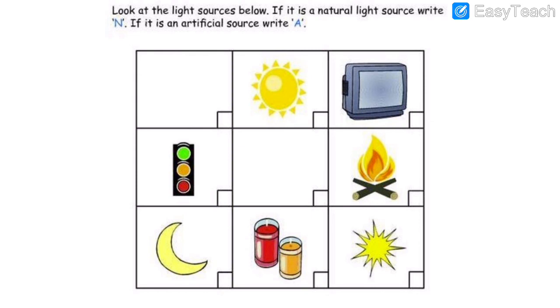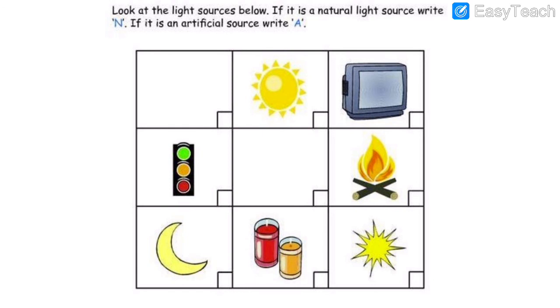The next activity that we have, look at the light sources given below. If it is natural source, write N. If it is an artificial source, write A. So we get light through natural sources and we get light through artificial sources.